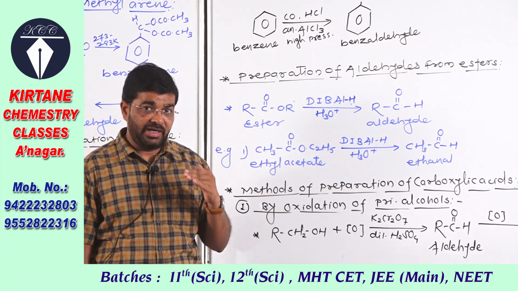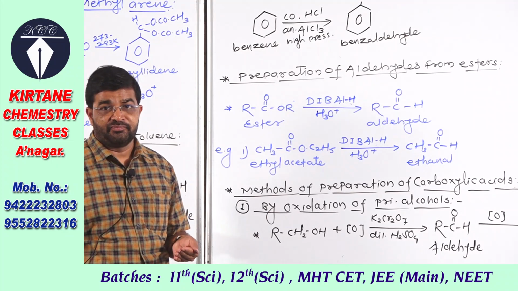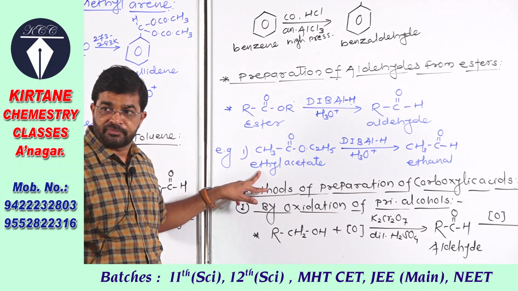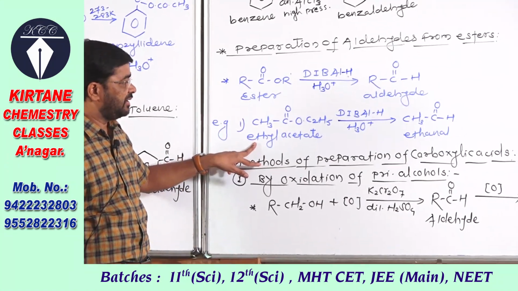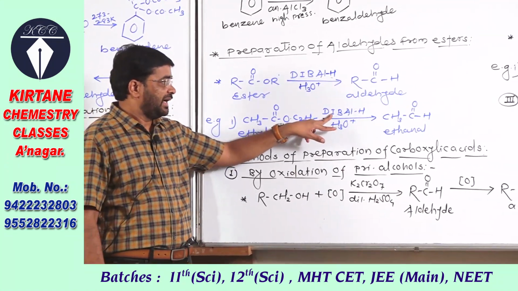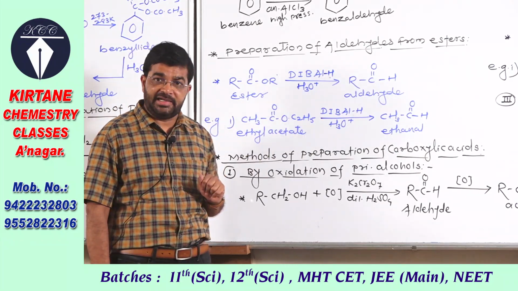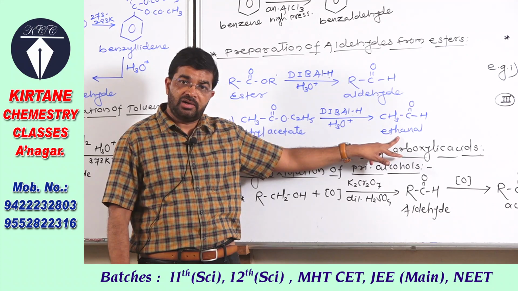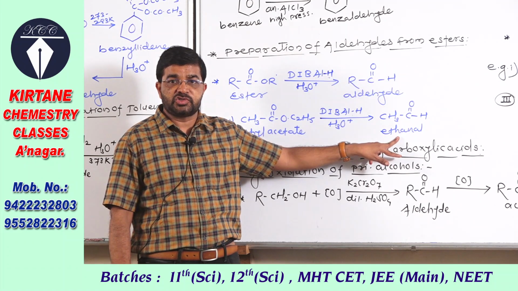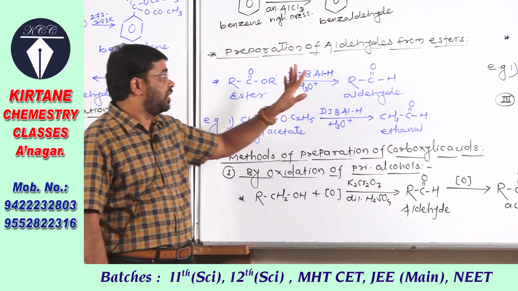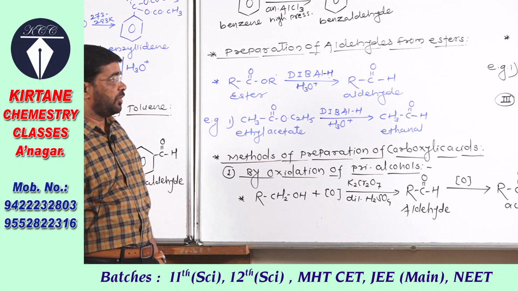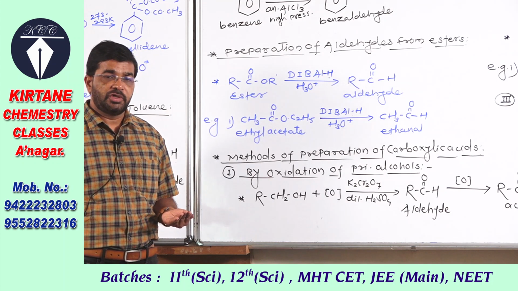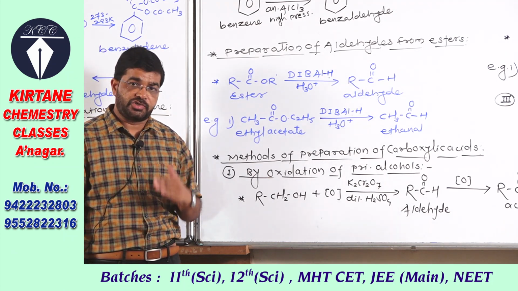Esters on reduction give aldehydes. For example, ethyl acetate, when reduced by diisobutyl aluminum hydride and further acid hydrolyzed, gives acetaldehyde. This is the preparation of aldehydes from esters.